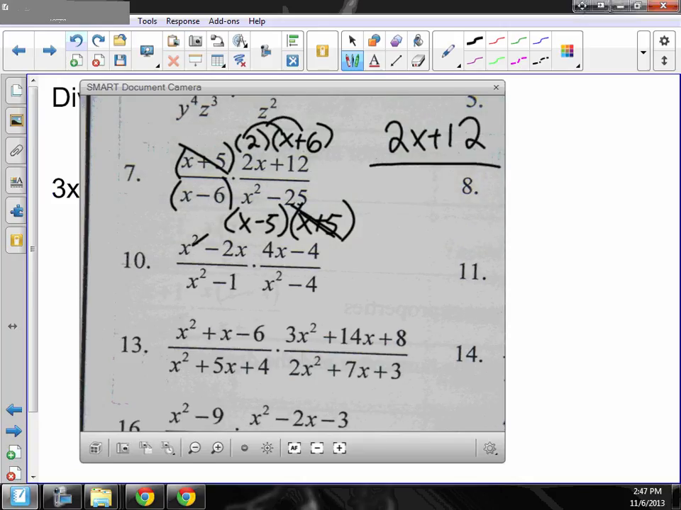What about the bottom? So x minus 6 times x minus 5. X times x is x squared. And then I'm going to have a negative 6x and a negative 5x, which is minus 11x plus 30. So you add them to get the middle term, and you multiply them to get the constant. Okay? It's really easy. This isn't bad at all.